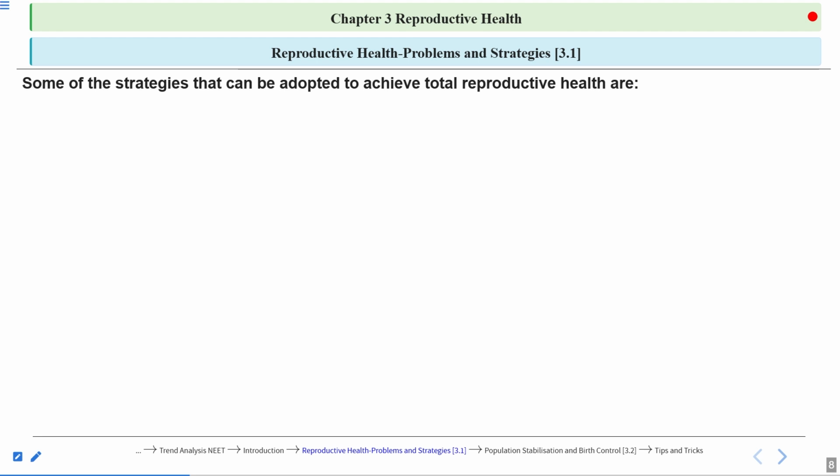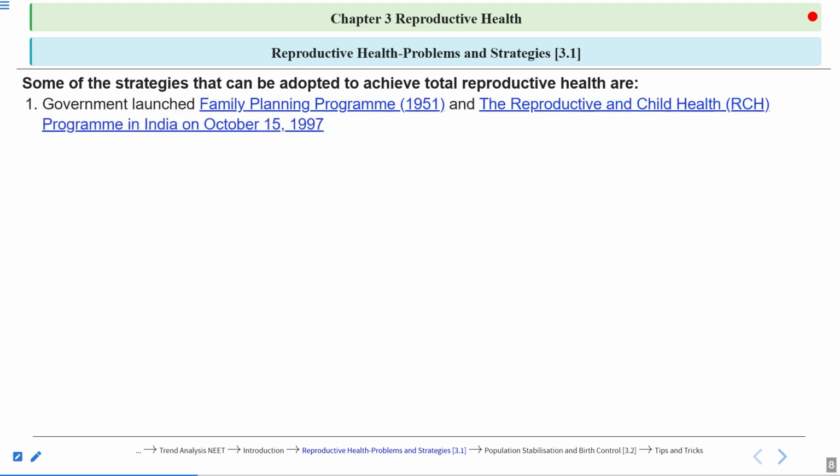Now, some of the strategies that can be adopted to achieve total reproductive health are, and again, this is very important. A question can come from here in the exam. What are some of the strategies? First of all, the government launched the family planning program in 1951. You should remember the year also.